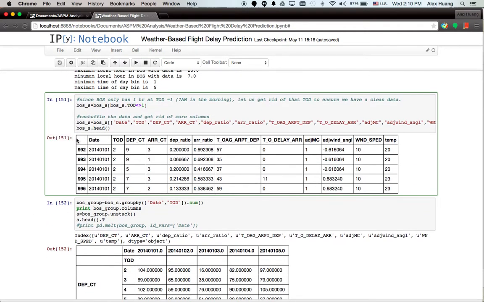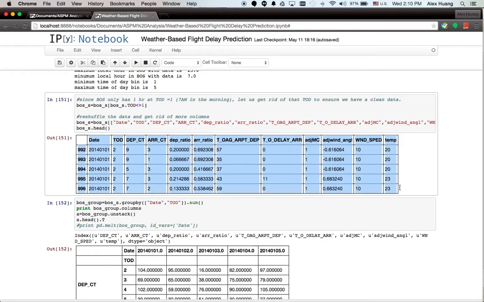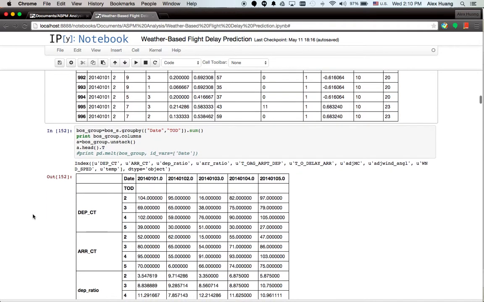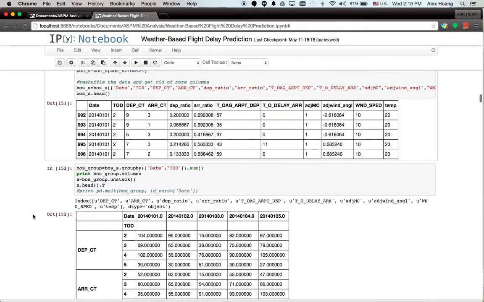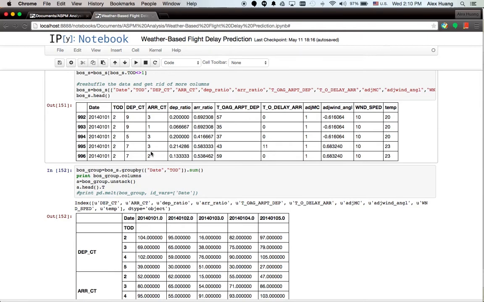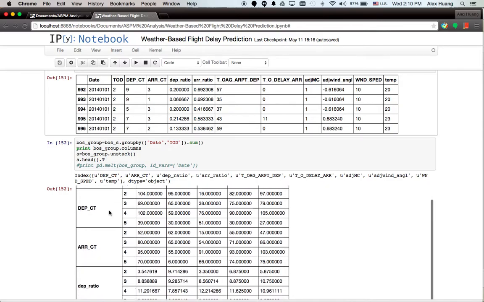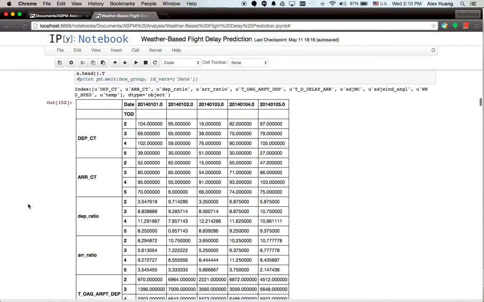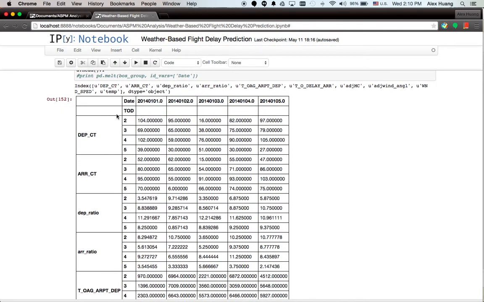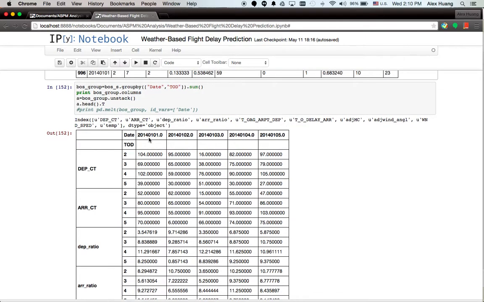So toward the end, this is the data that we're looking into for Boston. What we want to do next is to transform the data. We transform the data by converting it and grouping by the date and by time of day. So what we did here is we transpose the data.